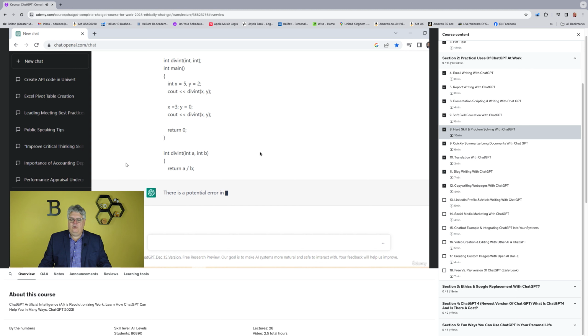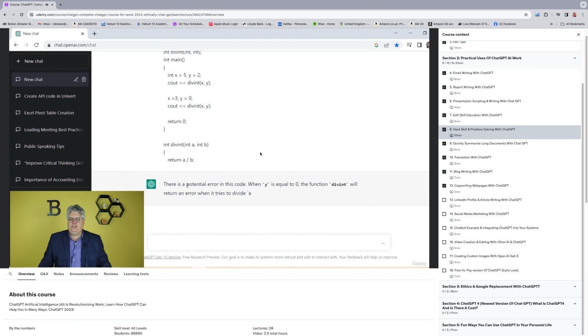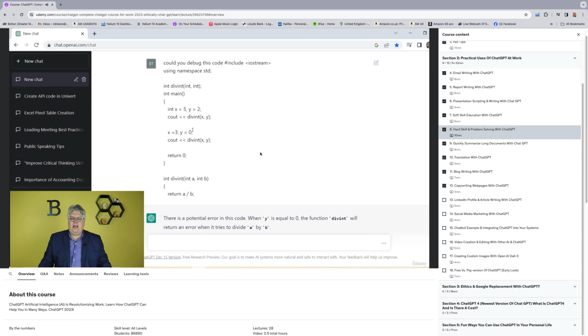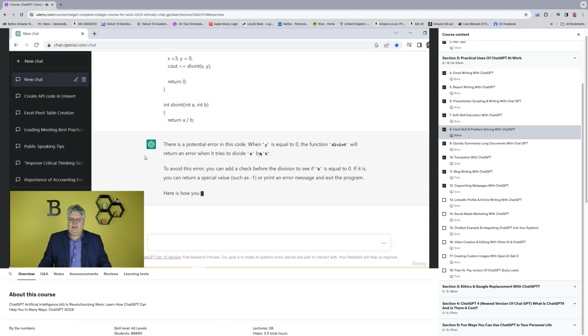It's going to analyze my code, and it's going to tell me I'm having an error, right? And it's debugging it for me. There's a potential error in this code. It's related to the integer, right? y is equal to 0. If you see in here, y equal to 0 is going to be a problem if you're dividing by y, right? So to avoid this error, you can add a check before division, all this.